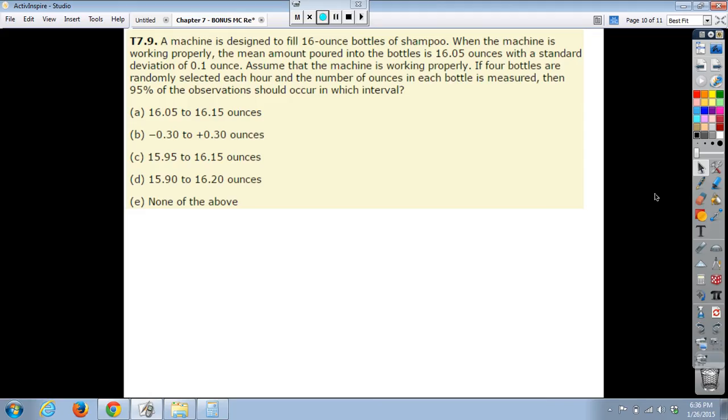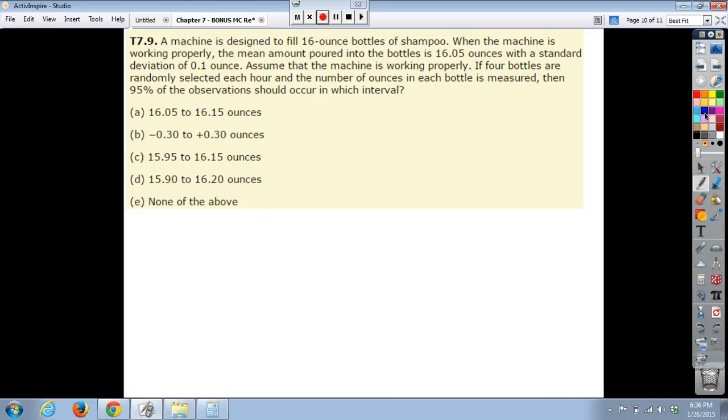Number 9. A machine is designed to fill 16-ounce bottles of shampoo. When the machine is working properly, the mean amount poured into the bottles is 16.05 ounces with a standard deviation of 0.1 ounce. Assume that the machine is working properly. If 4 bottles are randomly selected each hour and the number of ounces in each bottle is measured, then 95% of the observations should occur in which interval?